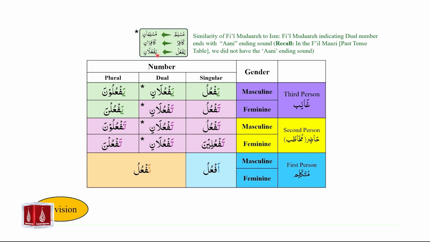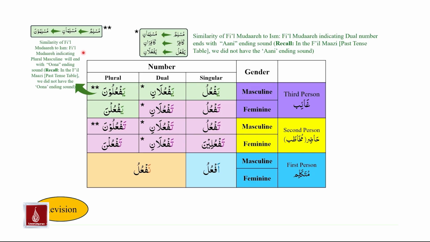The second type of similarity between mudare and ism is as follows. Fi'il mudare indicating plural masculine will end with una ending sound. Once again, recall that in the case of fi'il mazi, we did not have any cell that ended with the una ending sound. So between fi'il mazi and fi'il mudare, una ending sound is only noted in the case of mudare.